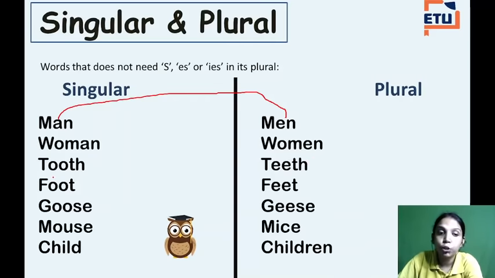Okay. Tooth becomes teeth. See, the double o gets changed to double e. Foot becomes feet. Goose, geese. The word mouse changes into mice. Child, children. Okay.